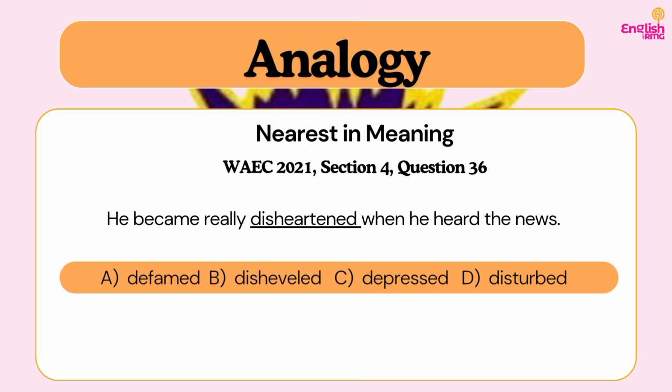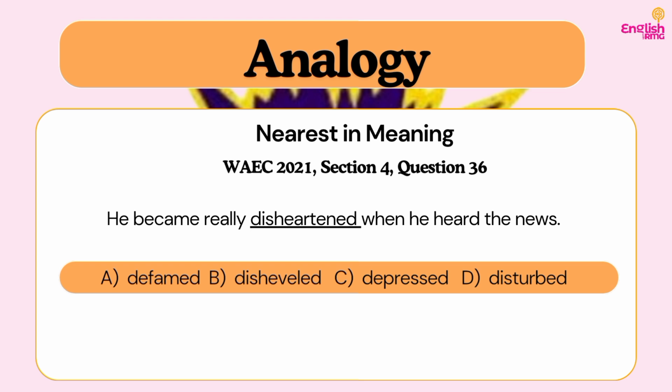So, A, defamed. Defame means to probably tarnish someone's image. Do you understand? Disabled means to be unkempt. Depressed, it's probably something that will happen to someone when you learn about bad news. The same thing for disturbed. You could feel disturbed when you hear about a particular news that is not too good. However, which one is best? Which one suits best? Disturbed is close, but the most suitable word is what?